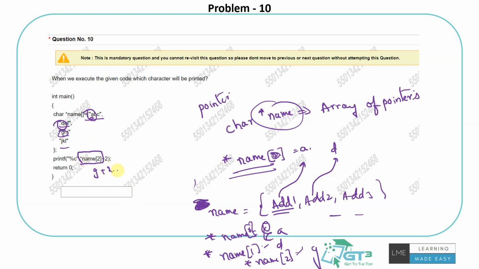Then if I do plus 2, I will get I as the answer. Okay, why am I getting I? Is it because this is G, H and I, so G is here, H is here, this is plus 1, plus 2? No, this is converting into ASCII, like I'm saying name of 2 will be G, so plus 1 will be H and plus 2, it's because of alphabetical order. For example, just to challenge you, I'll ask you a question like this.